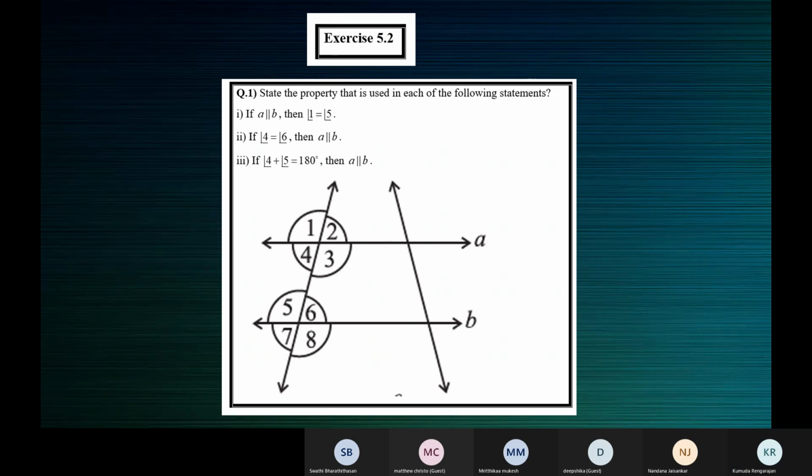Yes, ma'am, I understood. The co-interior angles formed have a sum that is supplementary, which is 180, then the lines are parallel. Yes, a pair of co-interior angles are supplementary. Therefore, the lines are parallel to each other.